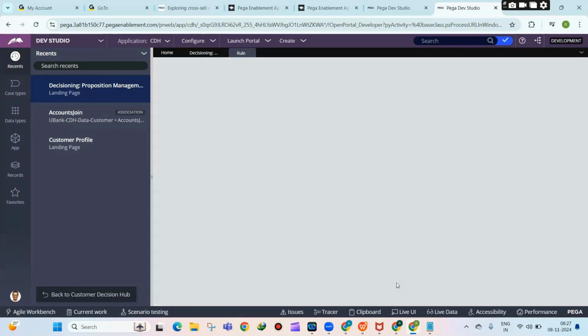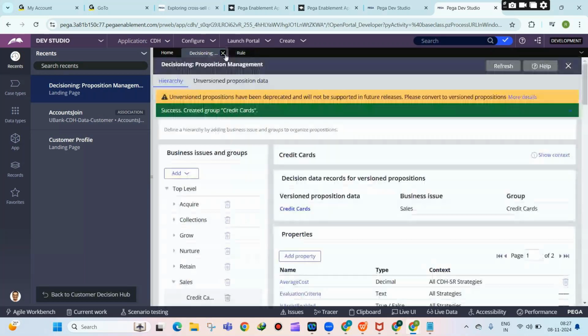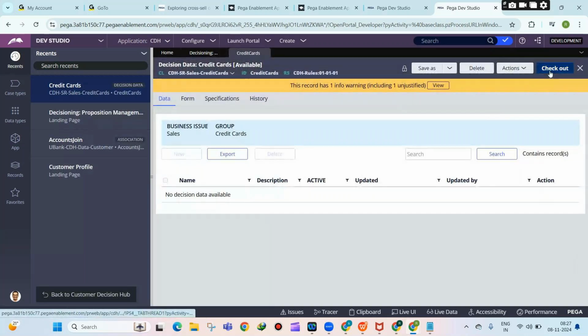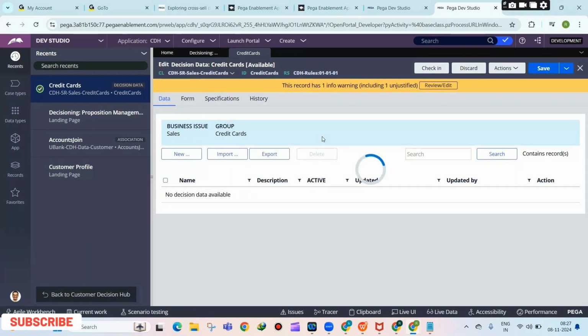Propositions are nothing but whatever you are promoting, right? That is nothing but the propositions. So for example, let us add one proposition here. I'm just clicking on the checkout. Then I click on the new button.